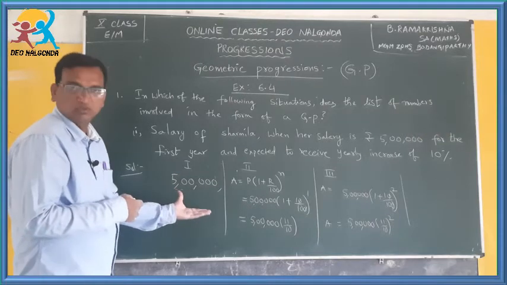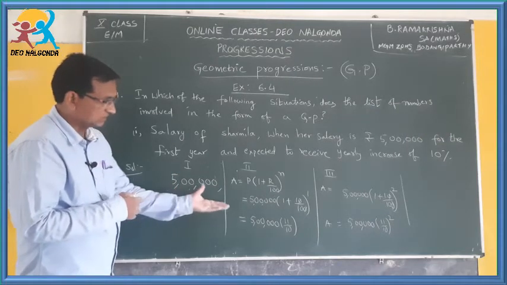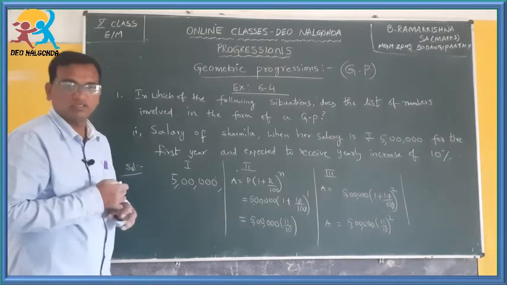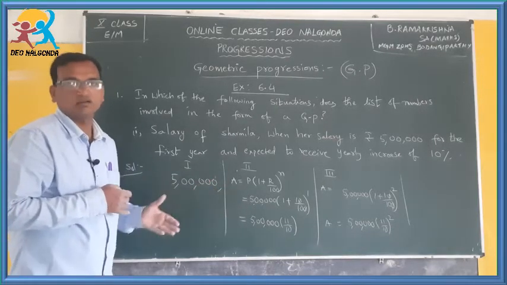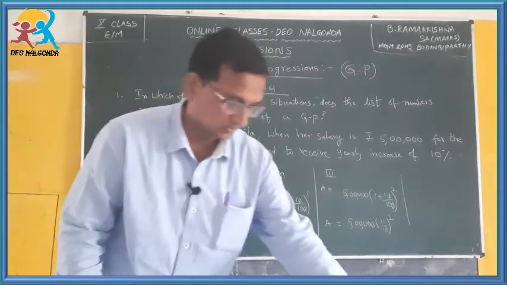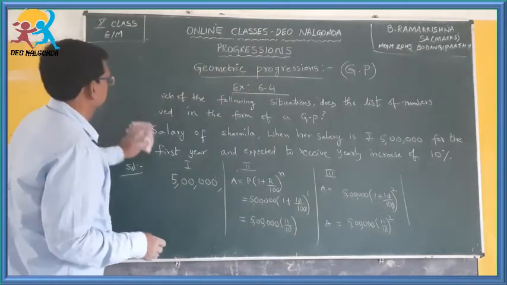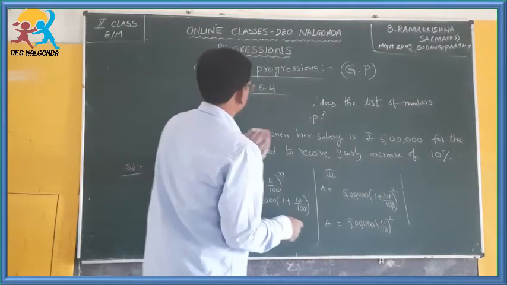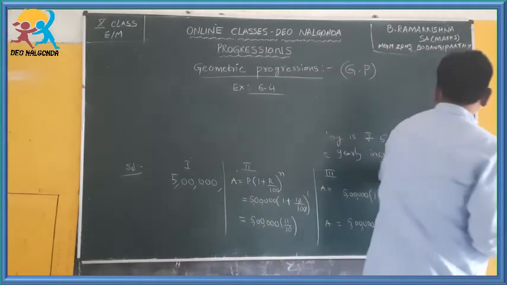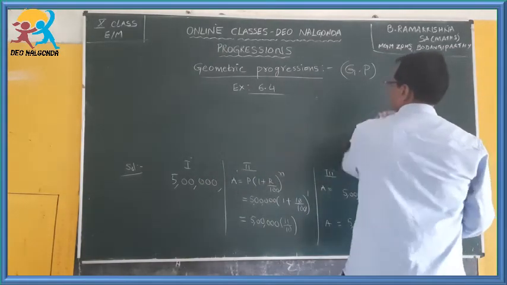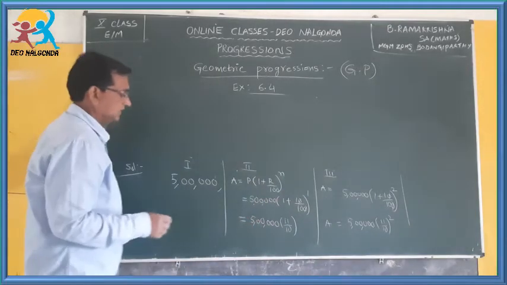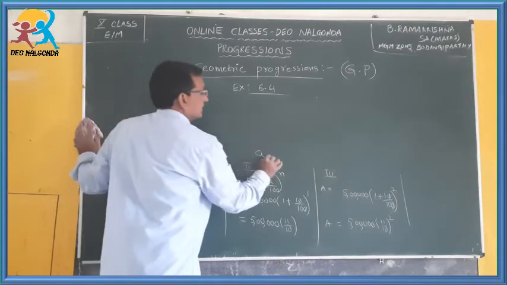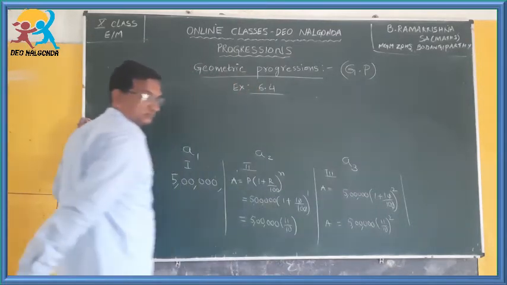How many terms could we know now? We are able to see 3 terms here. Now, will these 3 terms form an AP or a GP or not? That's what we have to check. So, let me erase this. Now see, consider this as A1, this as A2, this as A3.